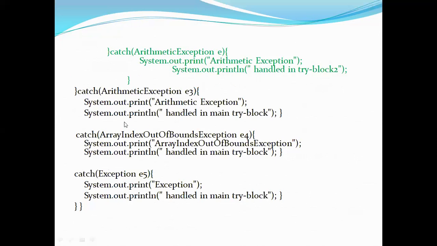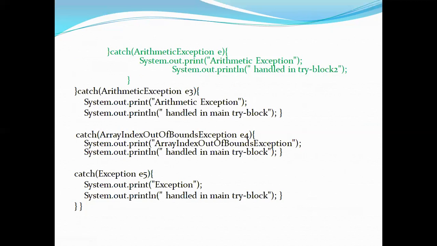Now if you observe in a multi catch statement, as we have discussed just now, out of many catch blocks any one will handle that. And one more thing, it will be from more specific to more general. If you observe, the first one is arithmetic exception. So it was not the arithmetic exception, so it will go to the next catch block. Now the next catch block is saying array index out of bound exception.